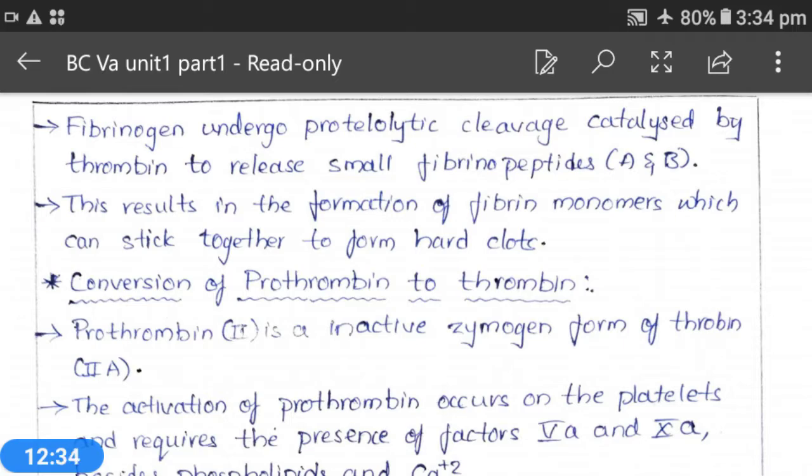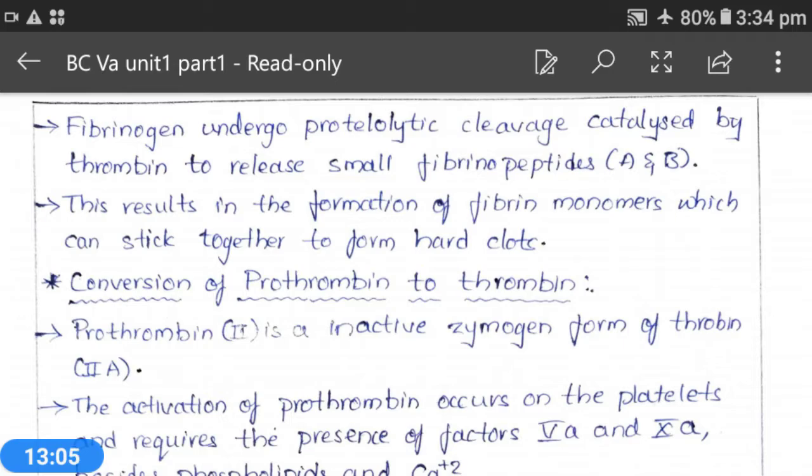Now let's see how this conversion of prothrombin to thrombin will occur. That means firstly, for the formation of fibrin from fibrinogen, thrombin should be available for the catalytic reaction. So now let's see how this thrombin is formed from prothrombin. Prothrombin is called factor 2 and is an inactive zymogen form of thrombin, factor 2A.